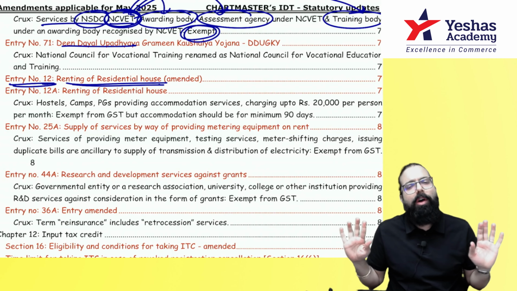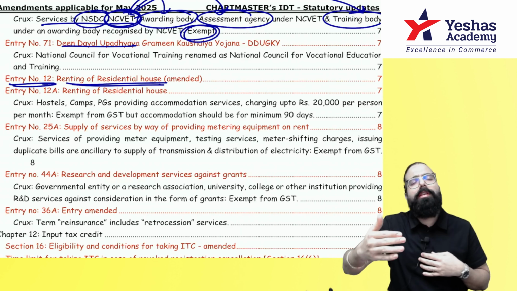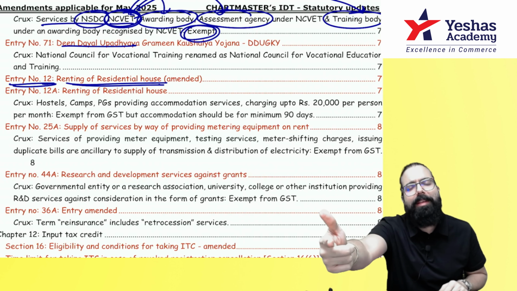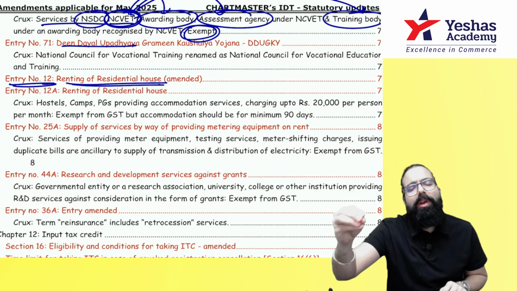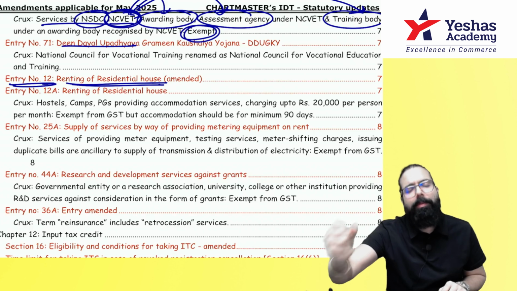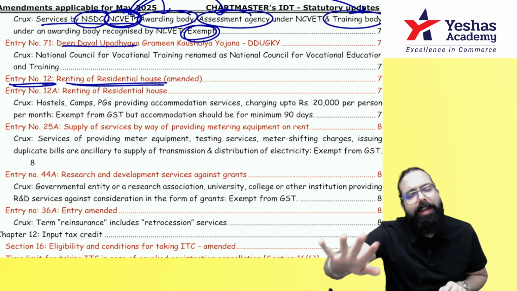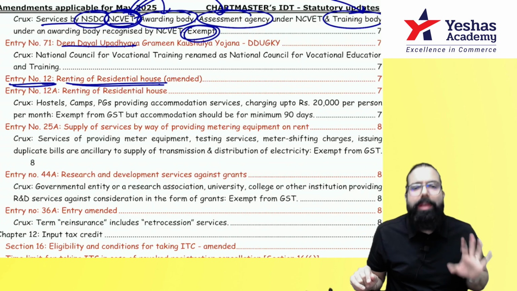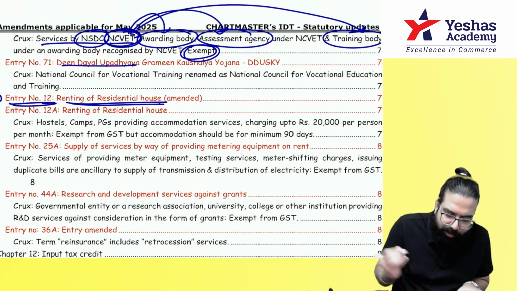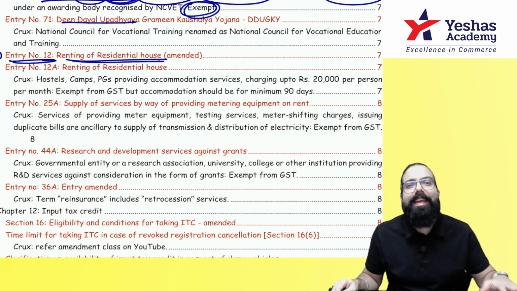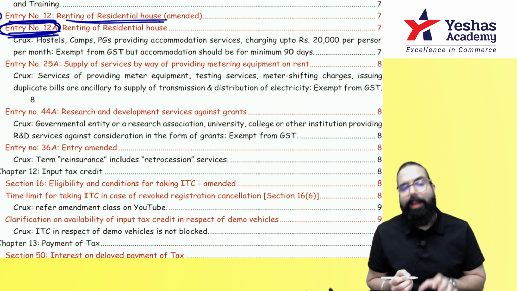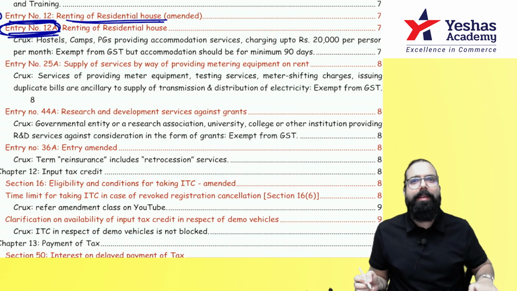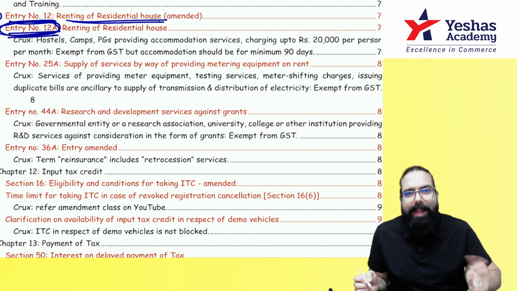The next one over here, renting of residential house. Baba, we know if renting of residential house is given to a registered person, he pays GST under RCM. If it is given to a registered person who is using it for his personal purpose on own account, it is exempted. If it is given to an unregistered person, it is exempted. Yes, sir. Now here they went ahead and told this entry is not applicable to all these PGs, guest houses, etc. And for PGs, guest houses, etc., they have gone ahead and entered one new entry, entry number 12A, where they have gone ahead and told if there is a PG, guest house, etc., and they are going ahead and